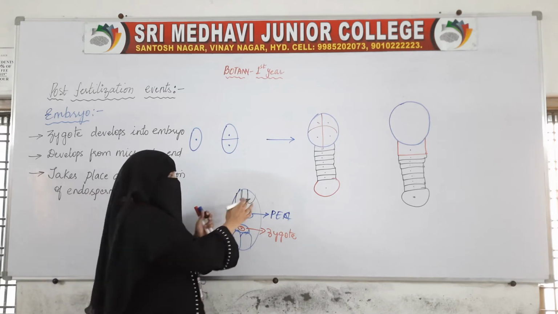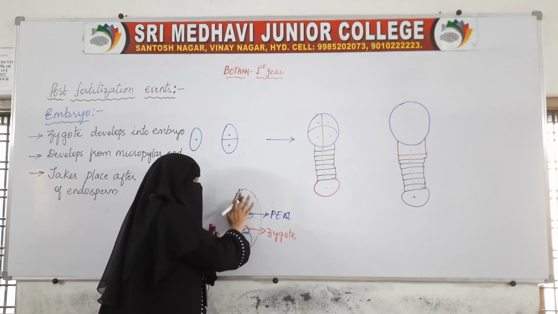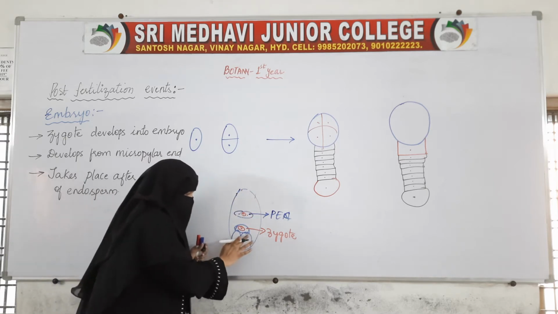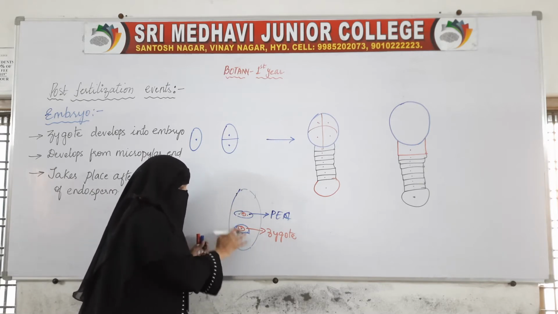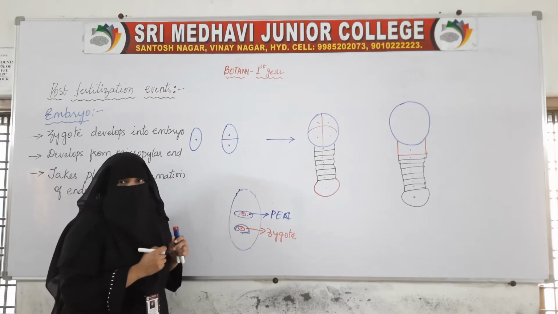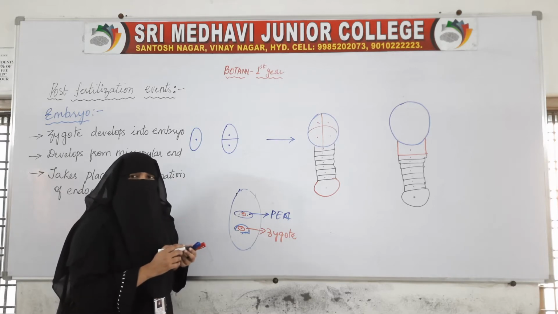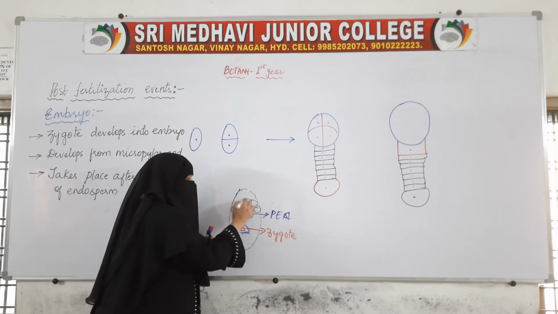The three antipodals degenerate. The synergids also degenerate, leaving only the zygote and the primary endosperm cell. The primary endosperm cell undergoes repeated divisions and makes many triploid cells.